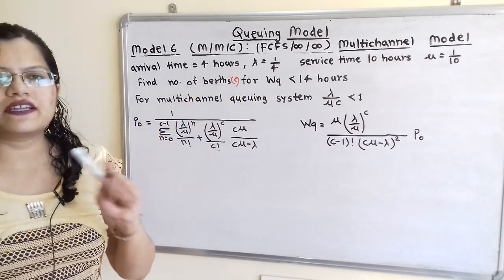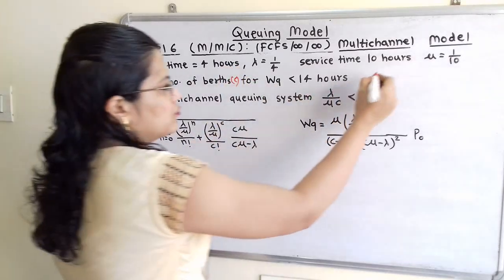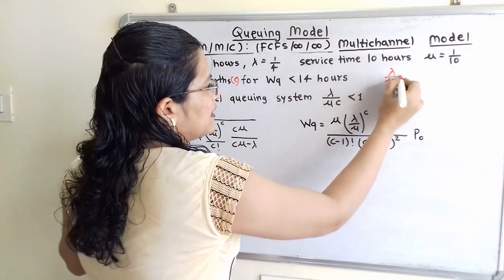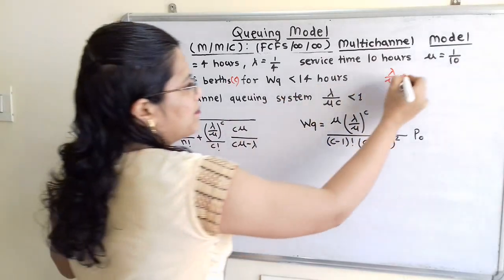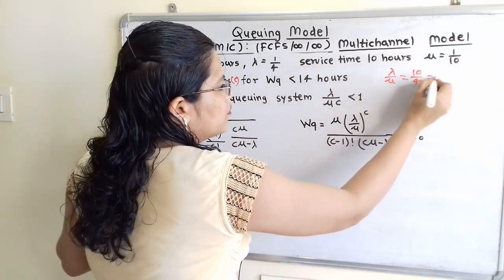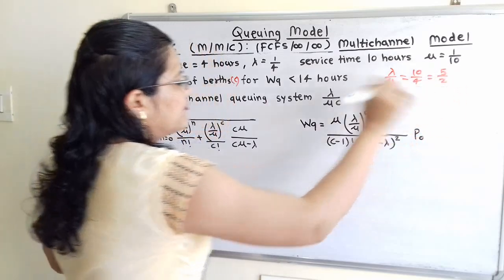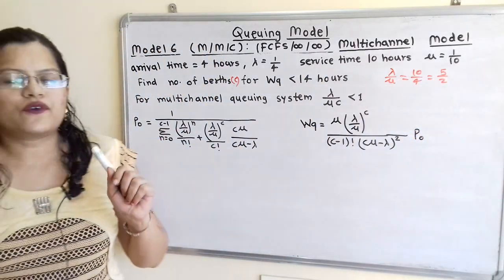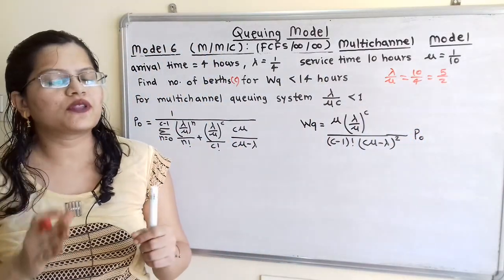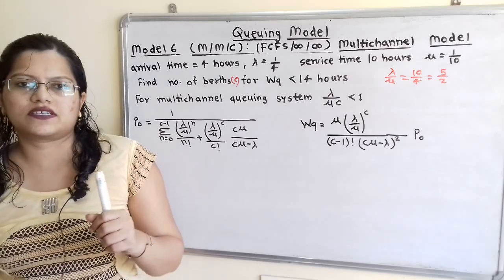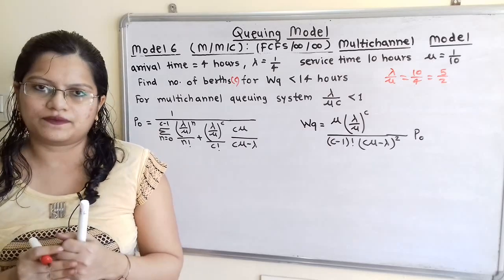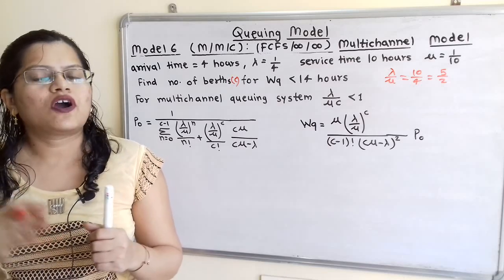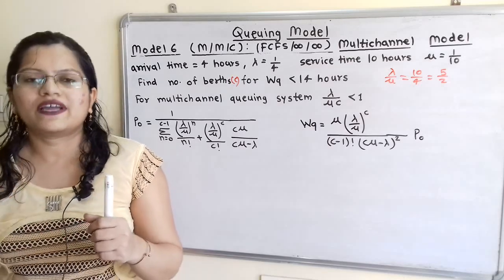We will first find out the ratio lambda by mu. So lambda by mu is equal to 1 by 4 divided by 1 by 10, that is 10 by 4, which is equal to 5 by 2. So we have to refer to this ratio. Now we have one condition for a multi-channel queuing system: lambda by mu C should always be less than 1, in order to avoid the queue exploding.